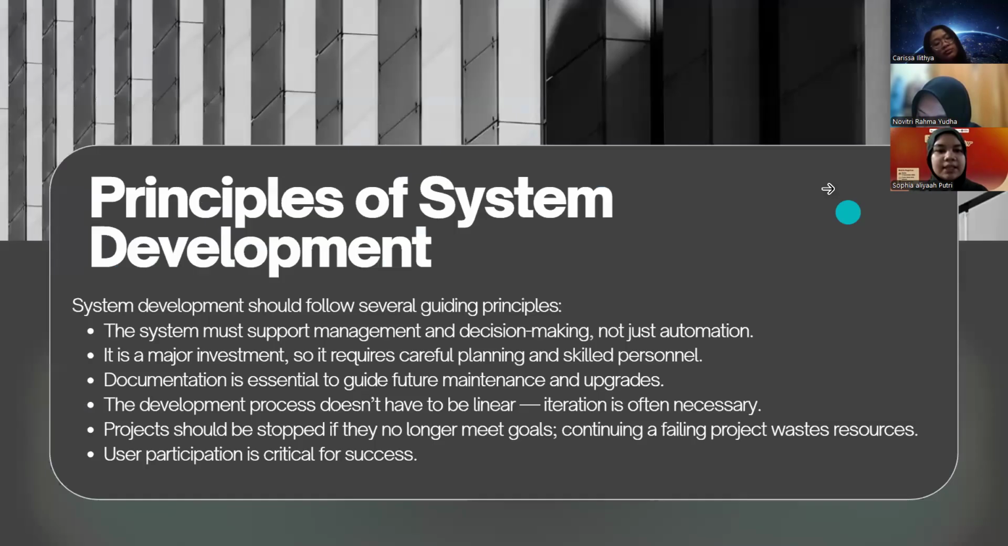And the next one is the principles of system development. There are six principles. The first one, the system must support management and also decision making, so it's not just automation. And the second one, it is a major investment, so it needs careful planning and also skilled personnel.